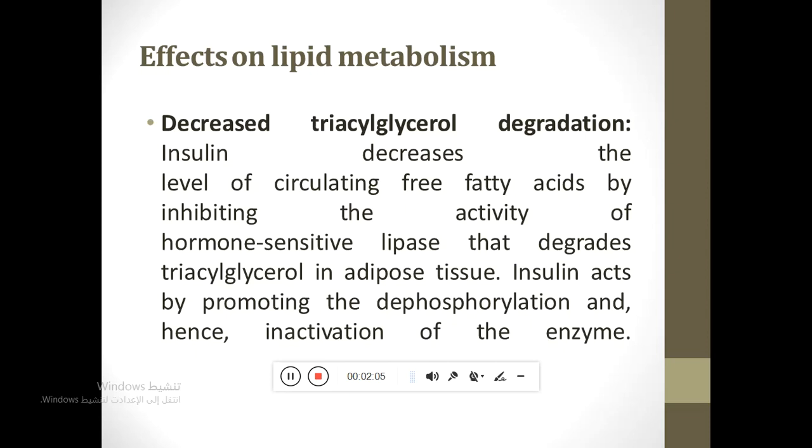Insulin decreases the level of circulating free fatty acids by inhibiting the activity of hormone-sensitive lipase, which degrades triglyceride in adipose tissue. Insulin acts by promoting the dephosphorylation and the inactivation of the enzyme.